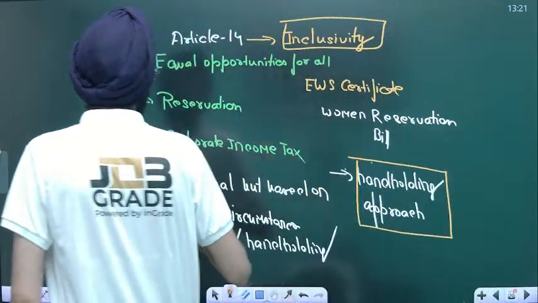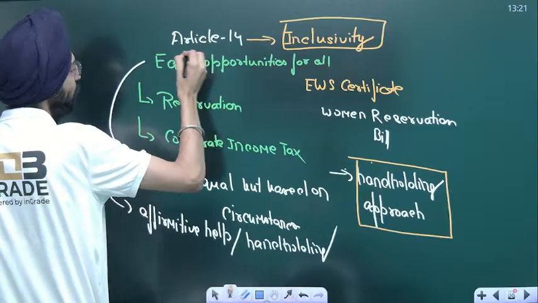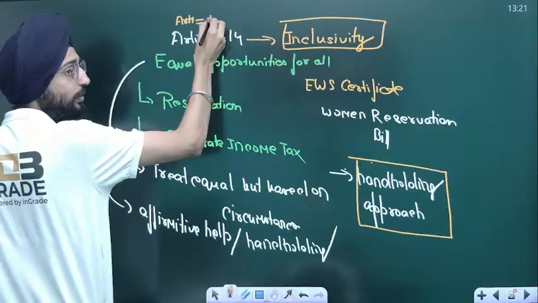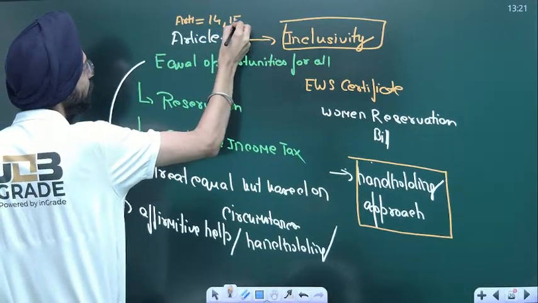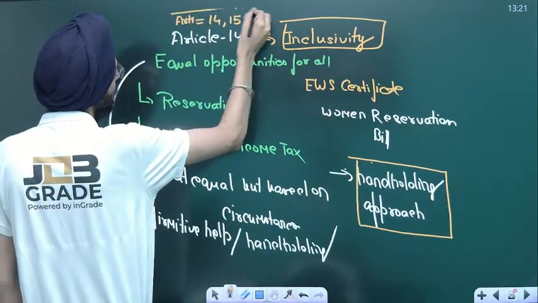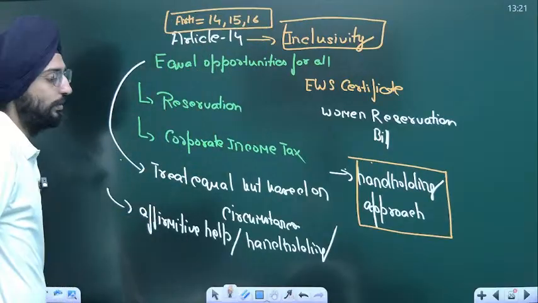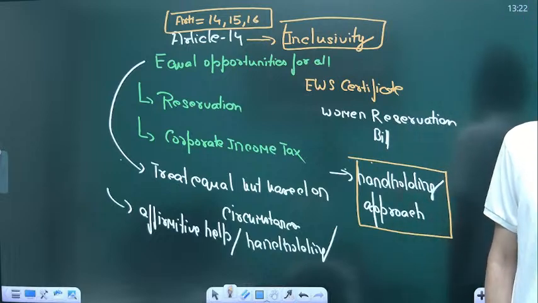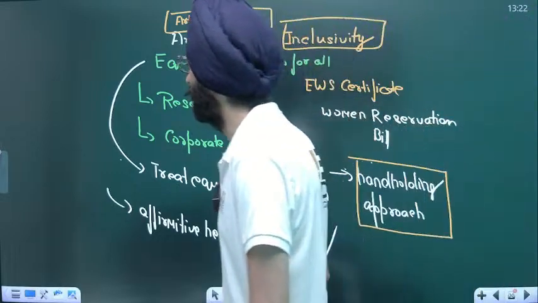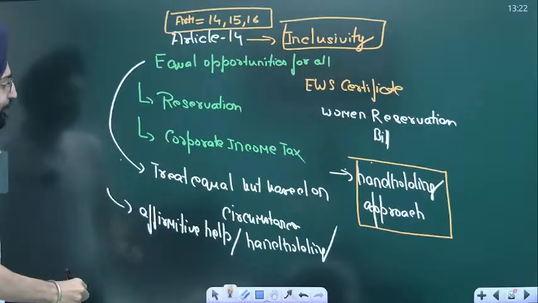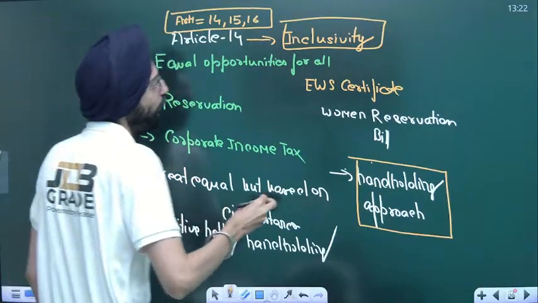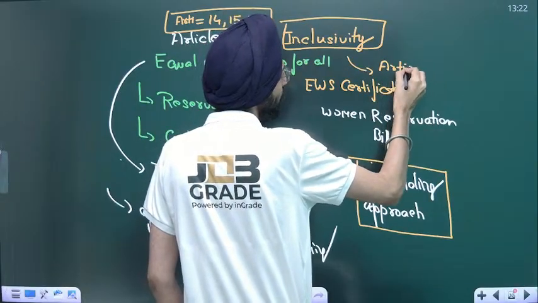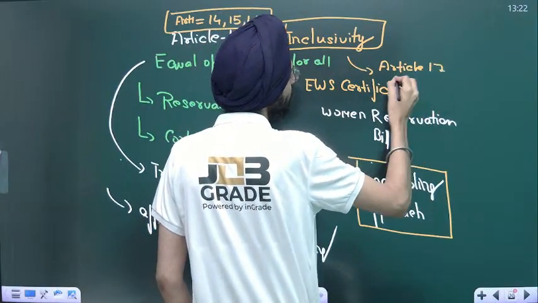They are creating no discrimination based on caste, creed and sex, all this. So again Articles 14, 15 and 16, all these articles are there in order to ensure inclusivity. Even the abolition of untouchability, Article 17.